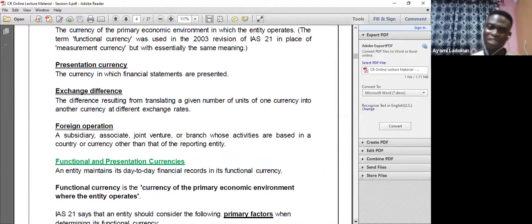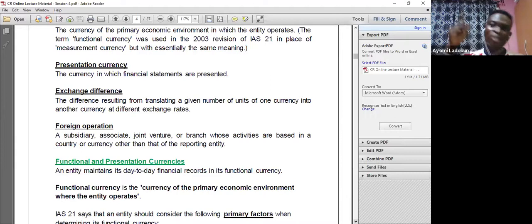Now, what is presentation currency? The currency in which financial statements are prepared. What it means is this. If I have a company in Nigeria, okay, the functional currency is Naira. If I also present my financial statement in Naira, automatically both my functional currency and my presentation currency are the same, okay? That means they are the same.